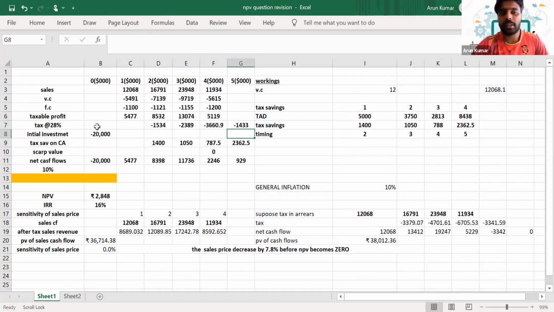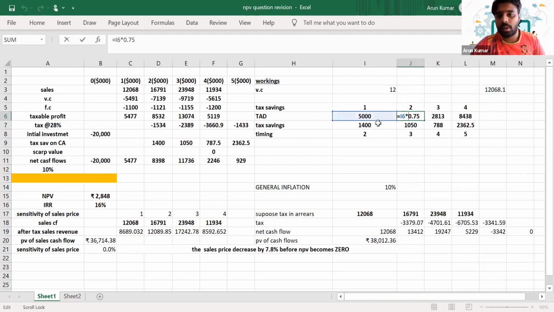And what's the initial investment? The initial investment is given. It is 20,000. And on this 20,000, you can get the tax savings, right? So how will you get the tax savings? In most of the questions, the tax savings would be available at a rate of reducing balance 25%. So it is 20,000 into 25% in first year, and second year the reducing balance is 25%, so the amount will be 25% lower than the first year.